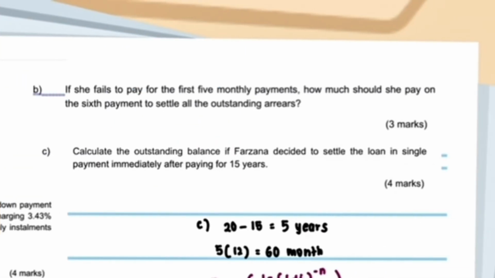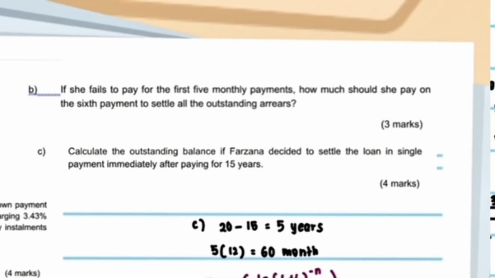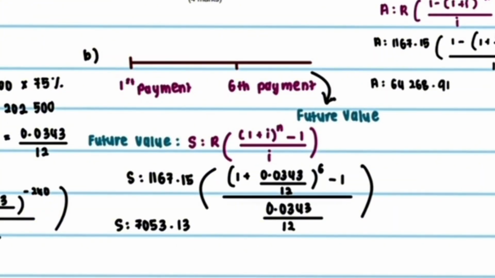Question B. If she fails to pay the first 5 monthly payments, how much should she pay on the 6th payment to settle all the outstanding arrears? So, we need to find the value of S. S equals R, open bracket, 1 plus i, close bracket, power of n minus 1 over i, close bracket. And you get the final answer, which is 7,053 ringgit 30 cents.